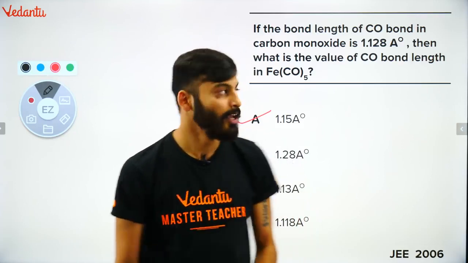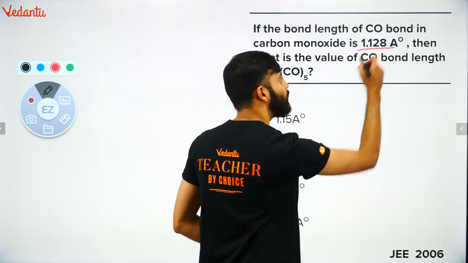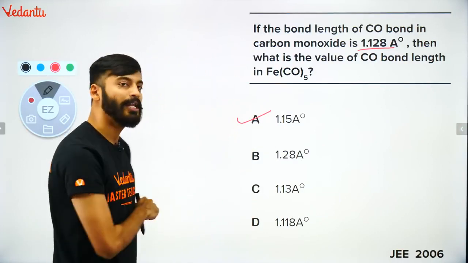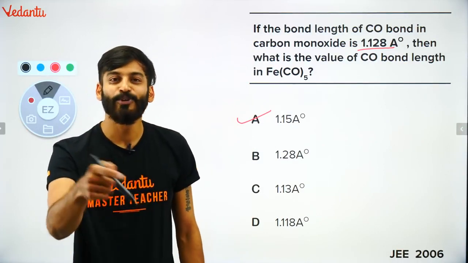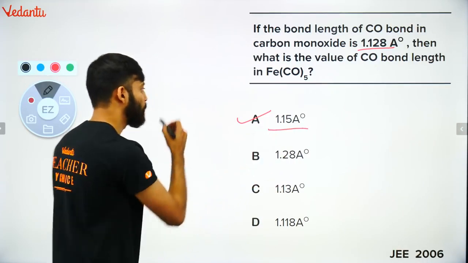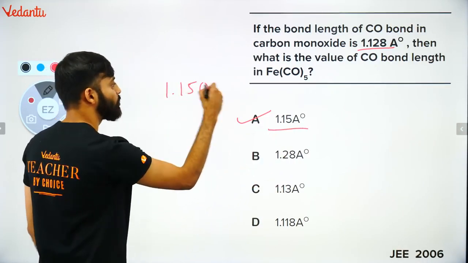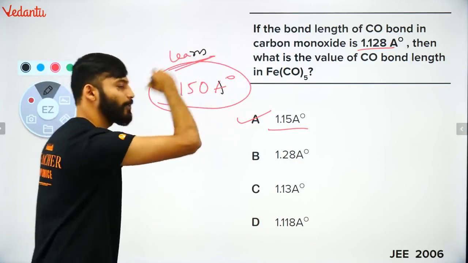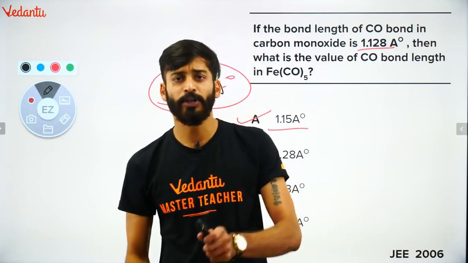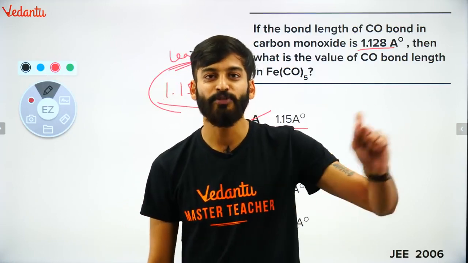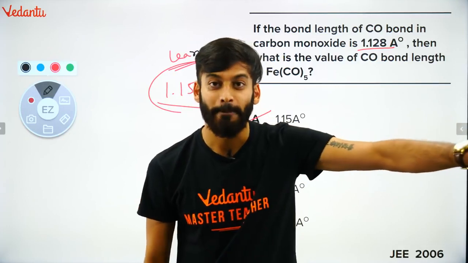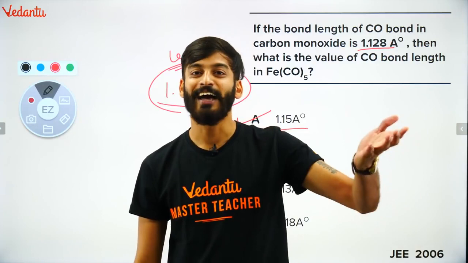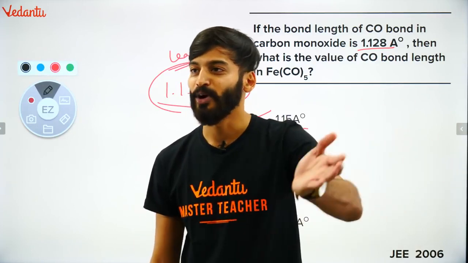वो बढ़नी ही चाहिए. Actually it is always 1.128 angstrom, but it has been found that whenever carbonyl is forming a complex, it will go to 1.15 angstrom. आप ऐसे भी लिख सकते हो 1.150 angstrom. This you have to learn. ठीक है? This point is coming from experiment: the carbonyl CO bond length is normally 1.128 angstrom, but whenever it forms a carbonyl complex, the bond length will increase. As I told you, what is the reason? Because of the back bonding.